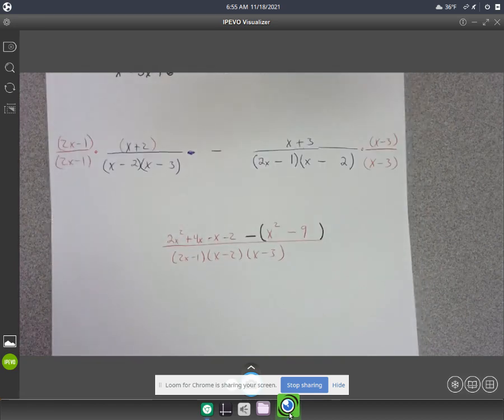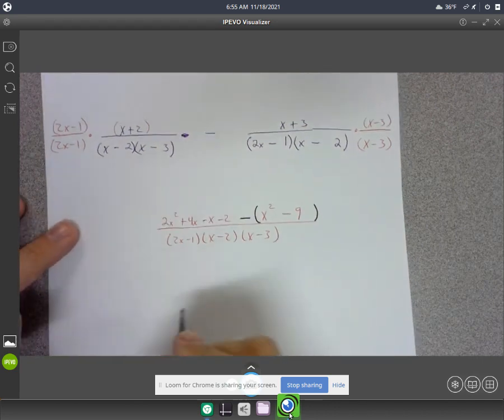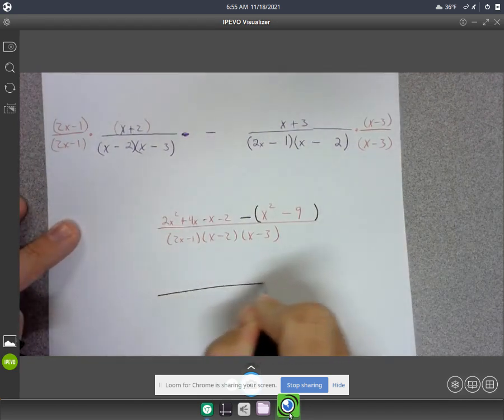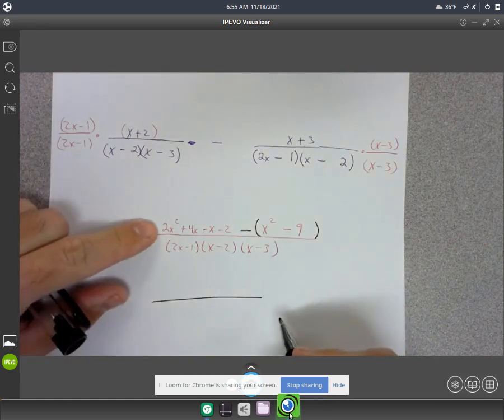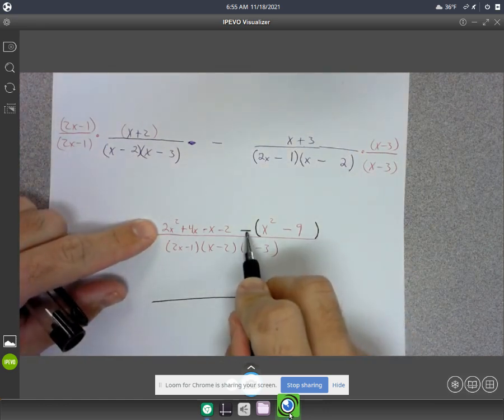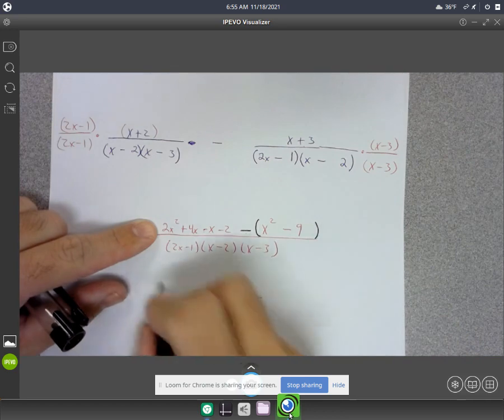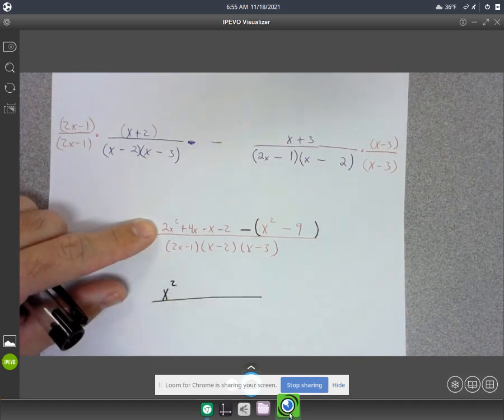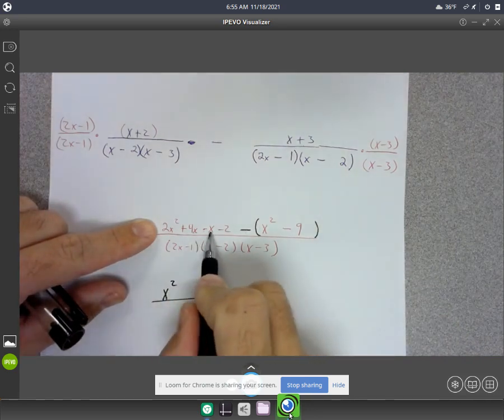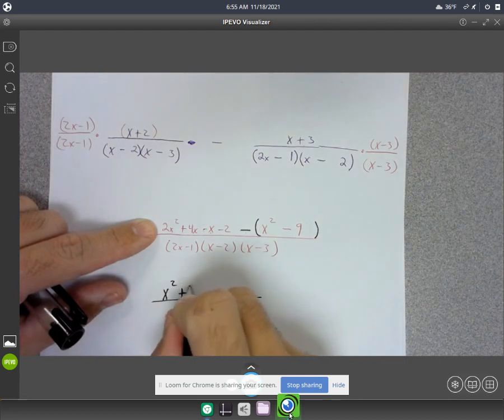Okay, what we need to do here is simplify the numerator. So distribute my negative and then combine like terms. I got a 2x squared, and I'm going to have a minus x squared, so that'll leave me with an x squared. 4x and a minus x will be a plus 3x.